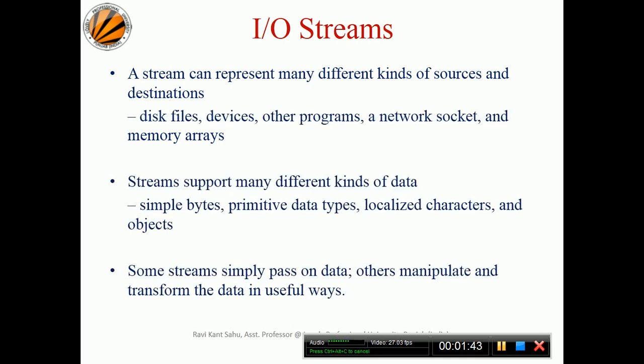A stream can represent many different kinds of sources and destinations such as disk files, devices, other programs, network sockets, and memory arrays. Streams support many different kinds of data: simple bytes, primitive data types, localized characters, and objects. Some streams simply pass on the data, others manipulate and transform the data in useful ways.